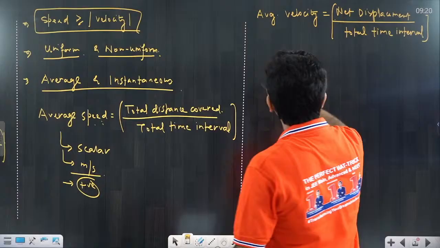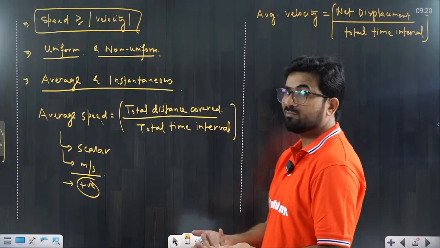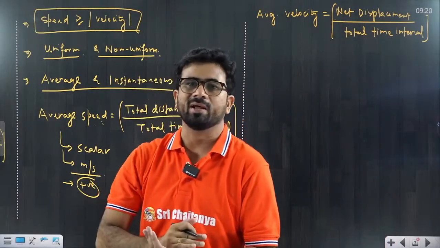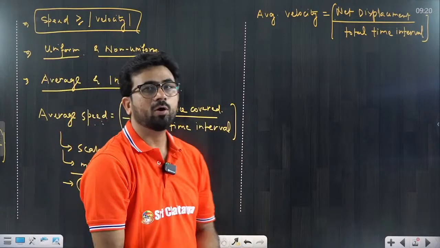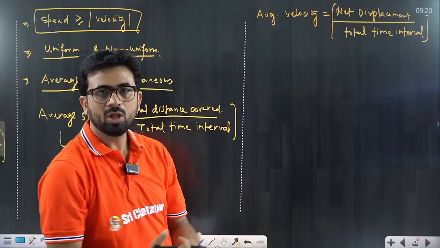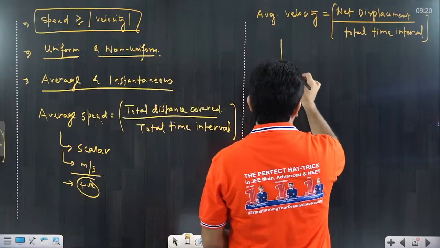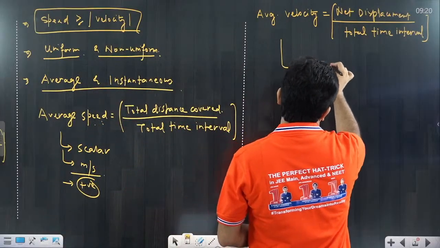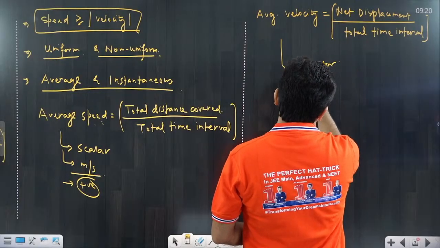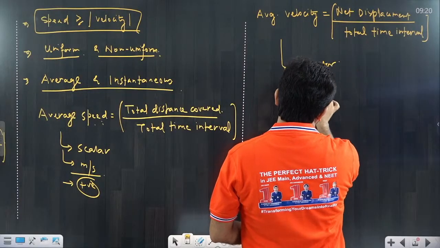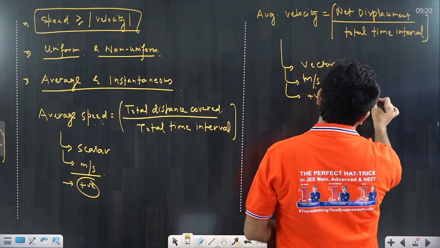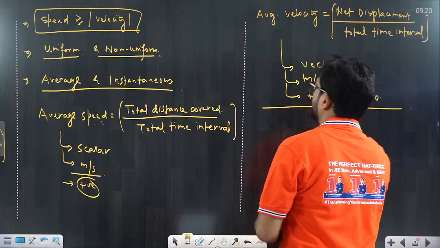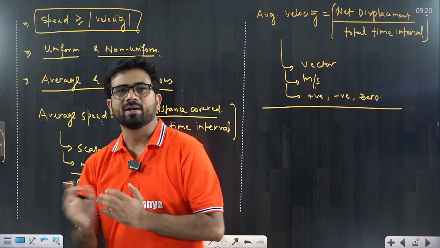Now displacement, we already know, can be positive, it can be negative, so both are possible. So average velocity can also be positive, negative, or zero. It is also a vector quantity, first thing. SI unit is also meter per second. It can be positive, negative, or zero, so all three are possible. That is very clear, that we call average speed and average velocity.